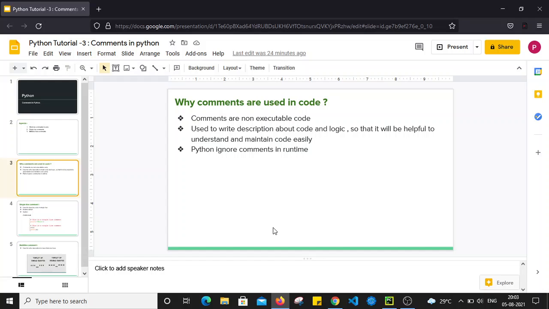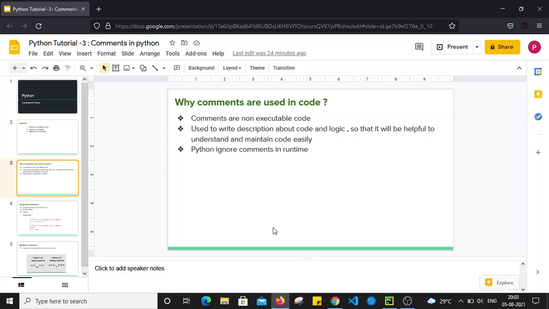For example, if I am a developer and I write code, after certain logic and some part of the code, I will write some comments as well, so that the person who refers to that code in future will easily understand the exact logic or purpose of those specific lines of code. That is the best way to explain the purpose or logic of the code in very short words by adding comments. That's why comments are used in code.